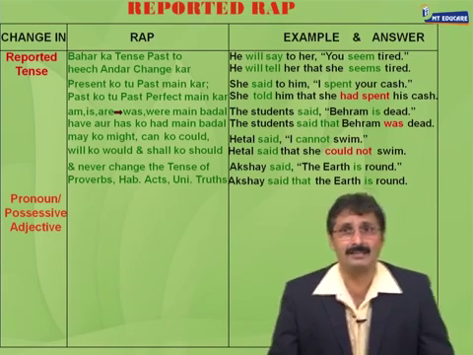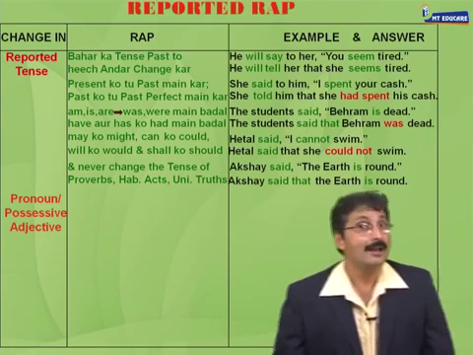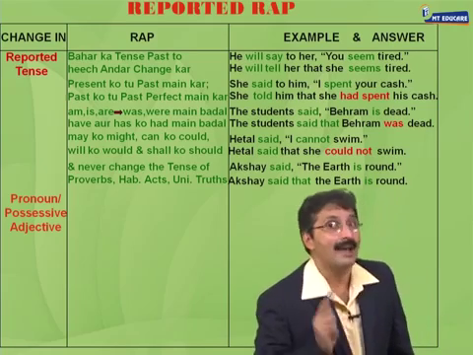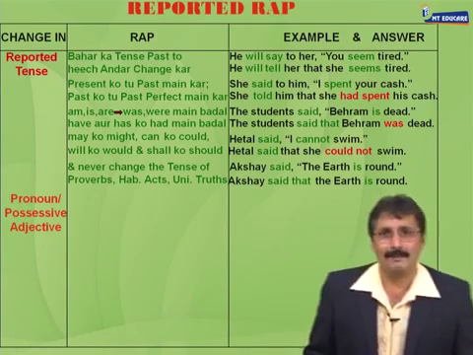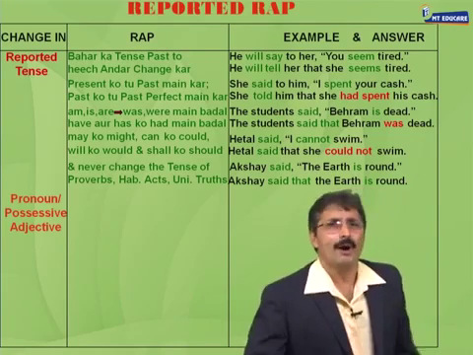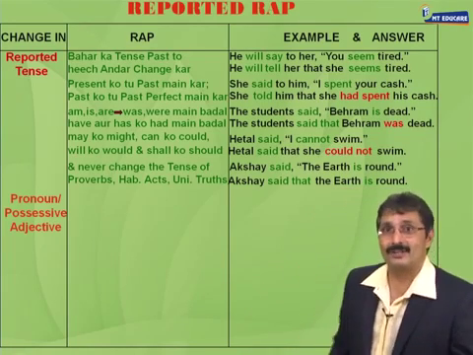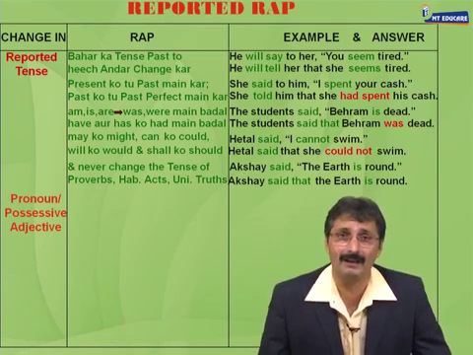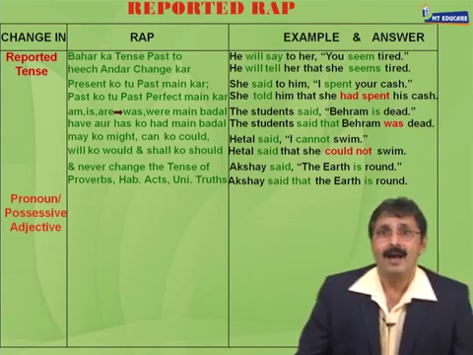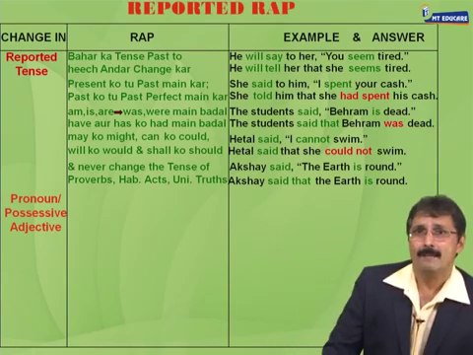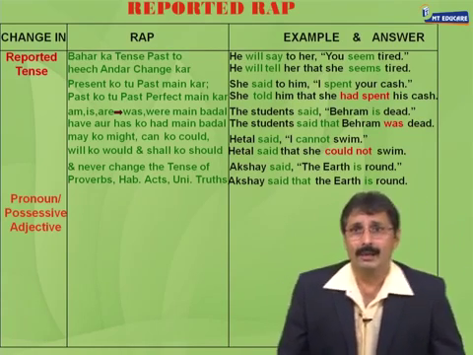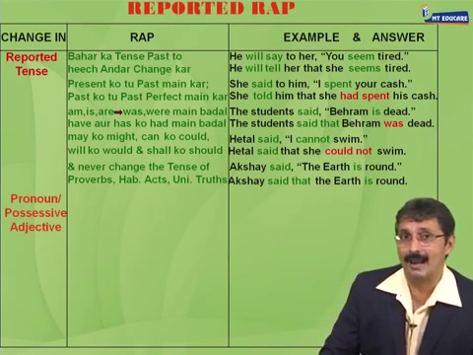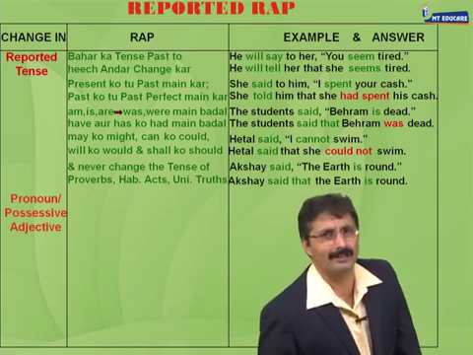And never change the tense of proverbs, habitual actions and universal truths. Come on. बाहर का टेंस पास्ट तो हिच अंदर चेंज कर. प्रेजेंट को तू पास्ट में कर, पास्ट को तू पास्ट परफेक्ट में कर. am is are was were में बदल, have और has को had में बदल. may को might, can को could, will को would और shall को should. And never change the tense of proverbs, habitual actions and universal truths.